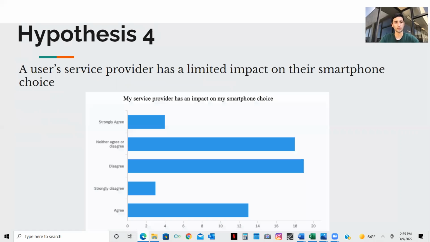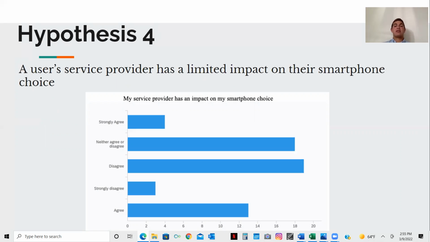Next. Hypothesis 4, again, is that a user's service provider has a limited impact on their smartphone choice. So first, when looking at this, we must look at which service providers people have. AT&T was the leading response from our respondents, and Verizon and T-Mobile were following closely behind.